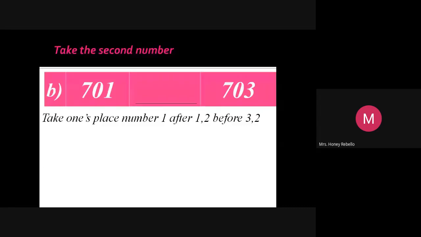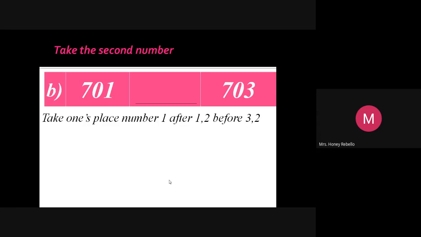Now, the first number is 701. In the second column, one number is missing. The last number, 703. Just check the ones place number. The first number has 1. The third number has 3 in the ones place. Hundreds place 7, tens place 0. You won't be able to understand now. That's why I'm asking you to see the numbers. When you see the numbers, you will know.